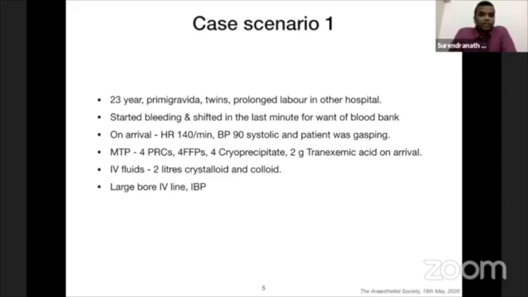Through a large bore IV line, invasive blood pressure was placed. She was taken to theater and immediately delivered with an emergent LSCS. And she was stabilized both intra-op and post-op in the PACU.